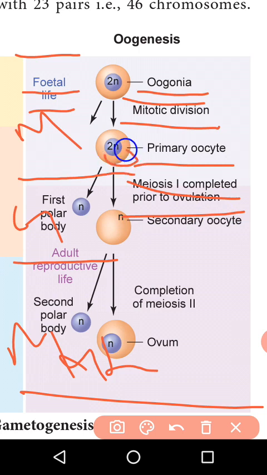Then the theca externa and theca interna are present. Then, when the primary oocyte enters the first meiosis, at the end of the first meiosis it produces the secondary oocyte and the first polar body. Only one secondary oocyte and only one first polar body.